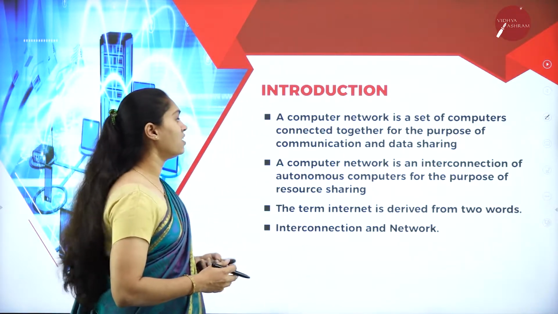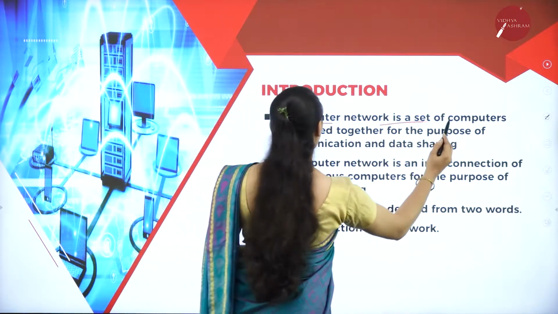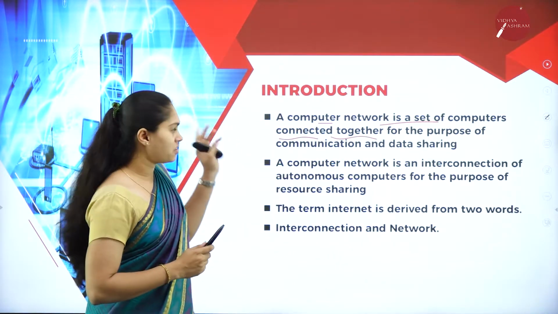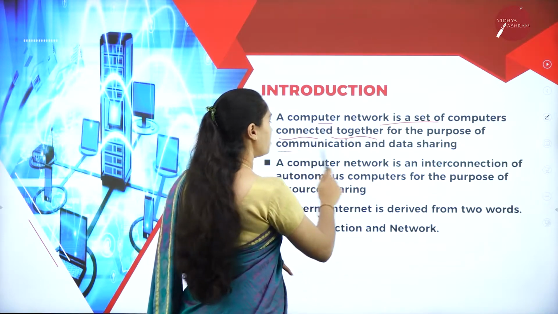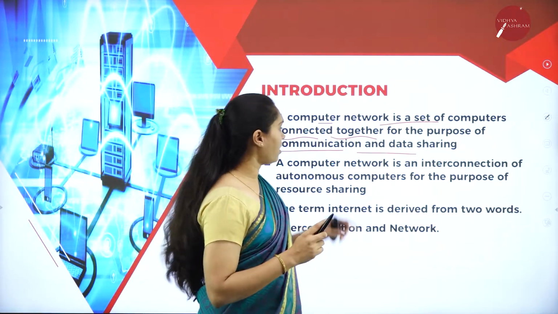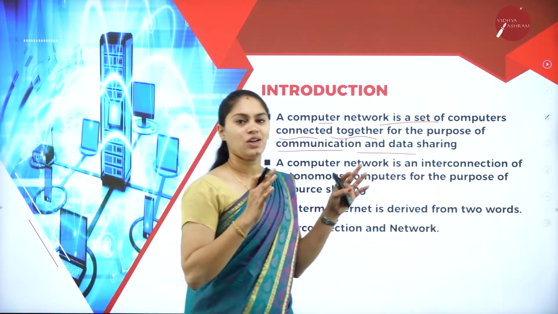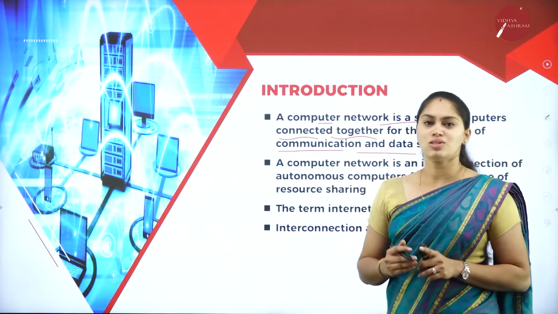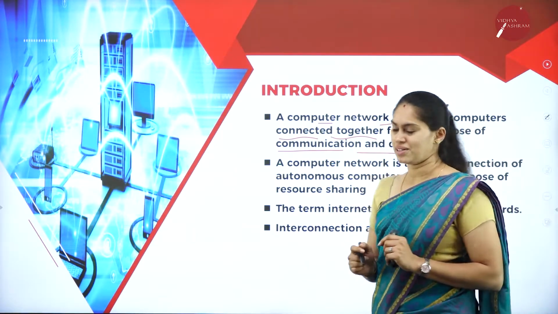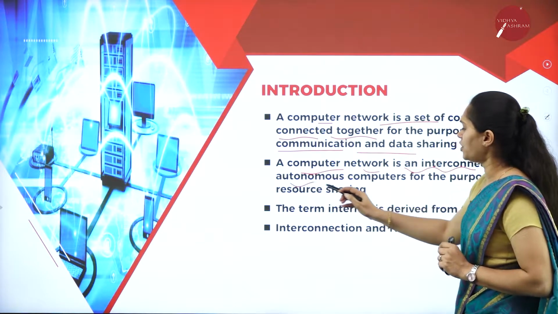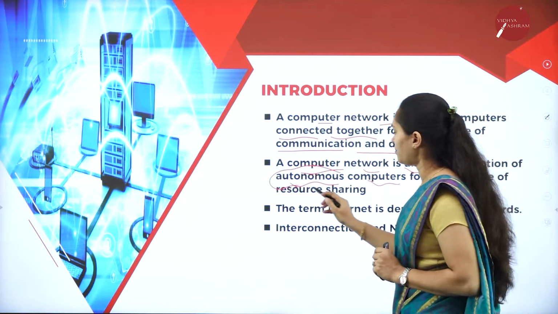So you can see here, a computer network is computers connected together. It is a set of computers connected together for the purpose of communication and data sharing. Why do we have this network? Mainly to share data from one computer to another computer, and also for communication. Then a computer network is an interconnection of autonomous computers. What do you mean by autonomous here?